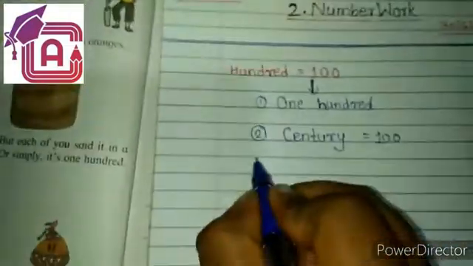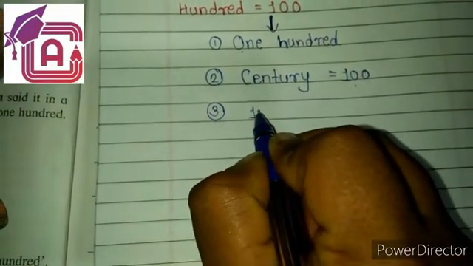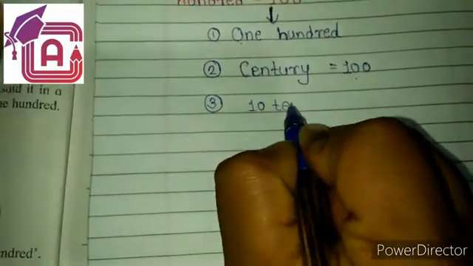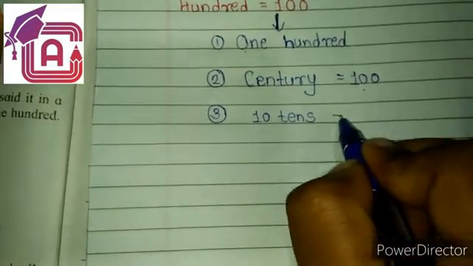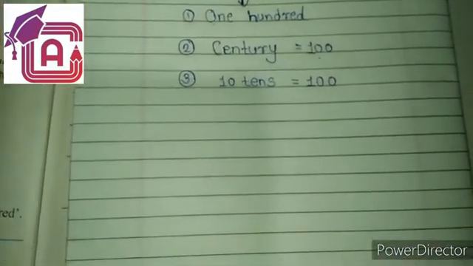So just like that, 10 tens is equal to how many? 100. This 10 tens is equal to 100.